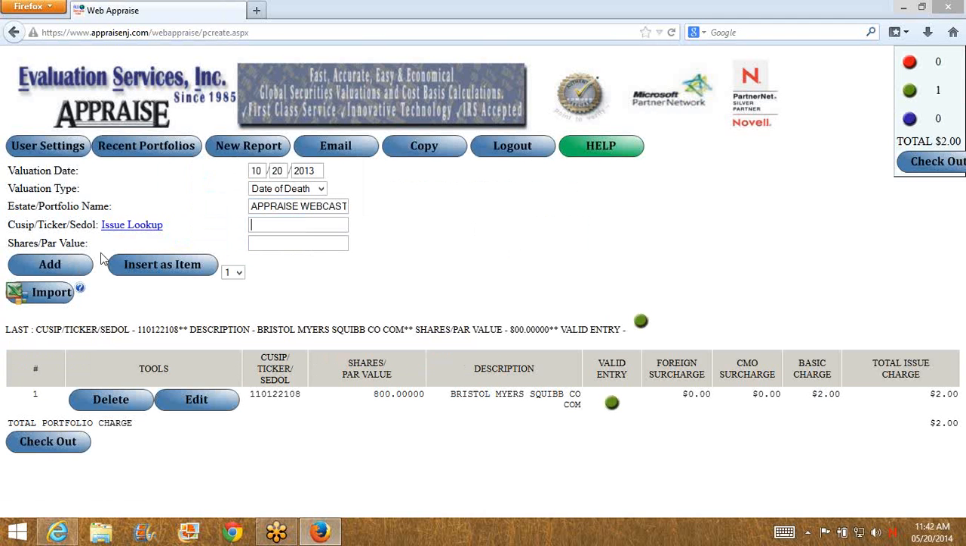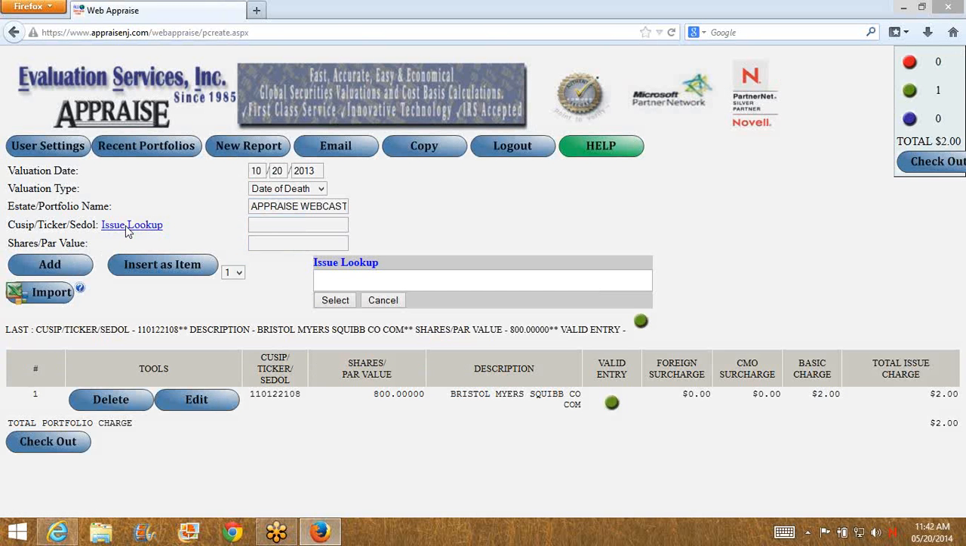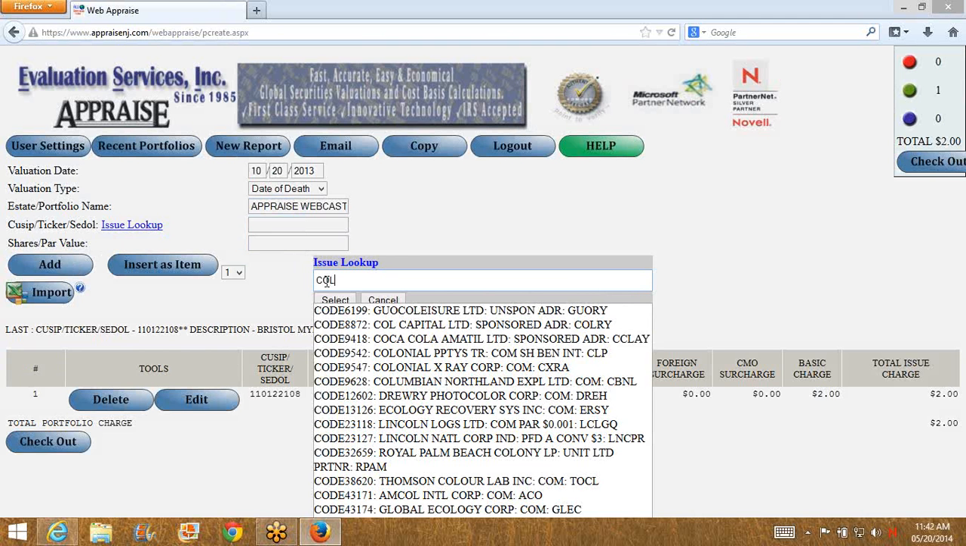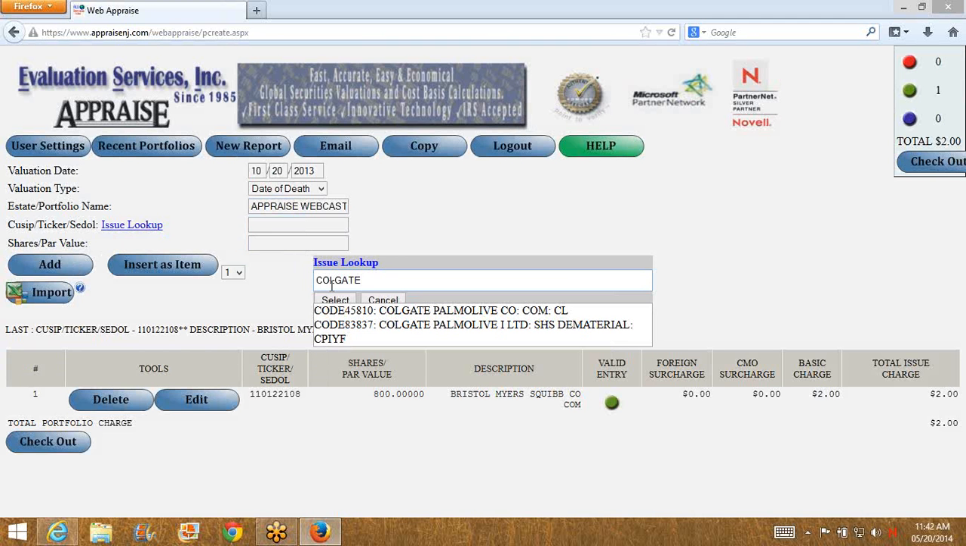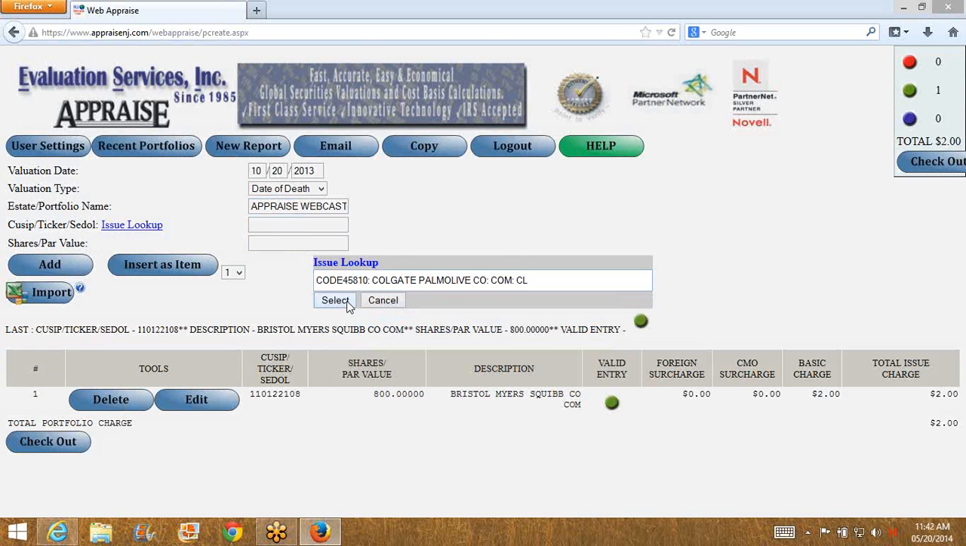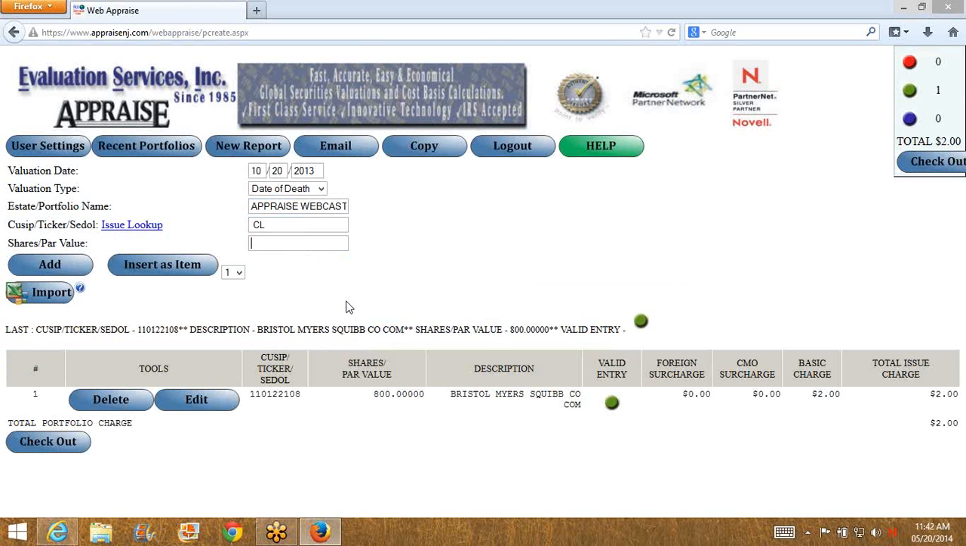Okay, and you have to wait a second. There it is. It appears on the bottom. Now let's say I'm not positive what the CUSIP number is or the ticker symbol. I can do issue lookup. And let's do this. Colgate Palmolive. Grab that one. Press select. Shares and par value I have of that is 800. Click on add. Wait for that one to come up on the next line.